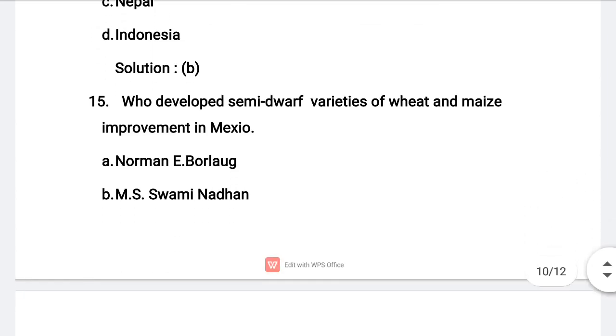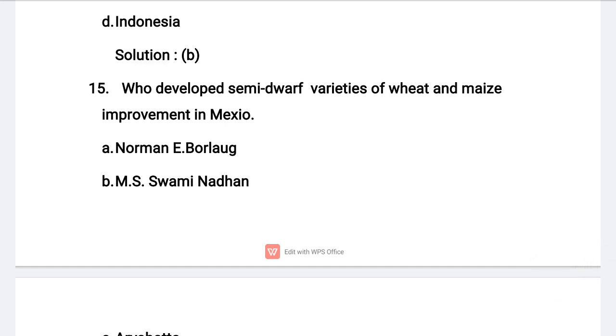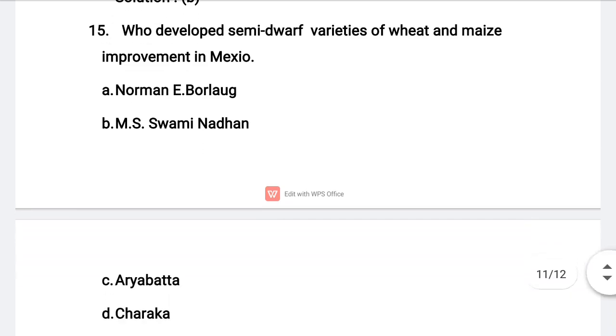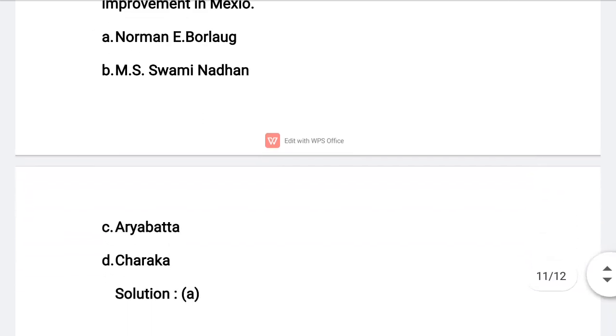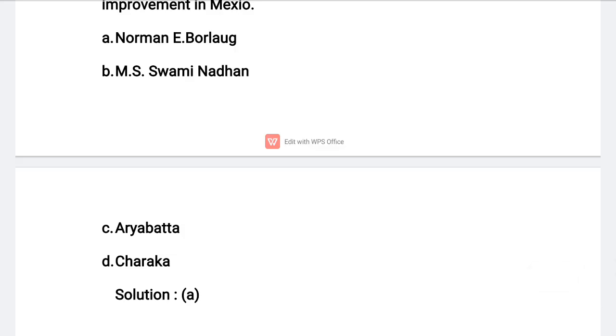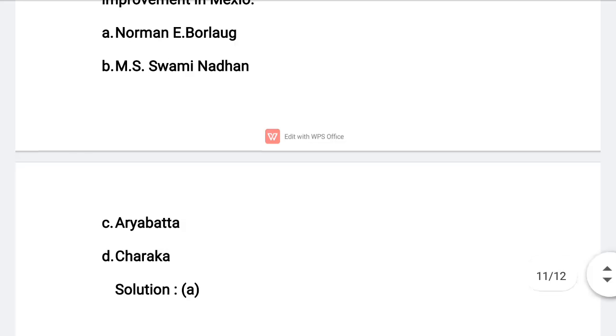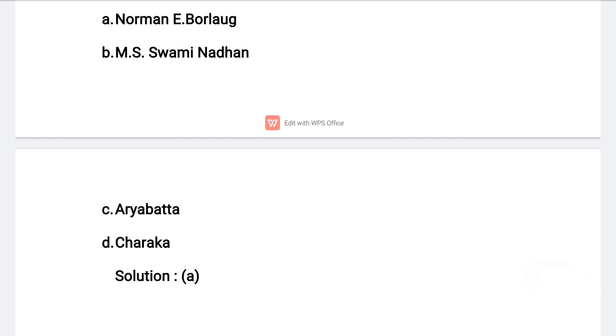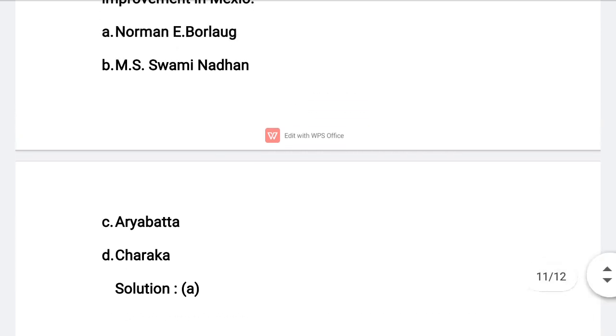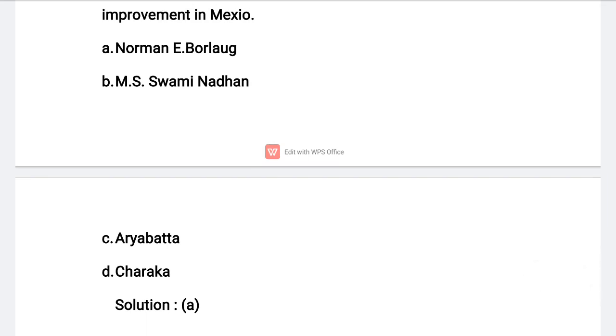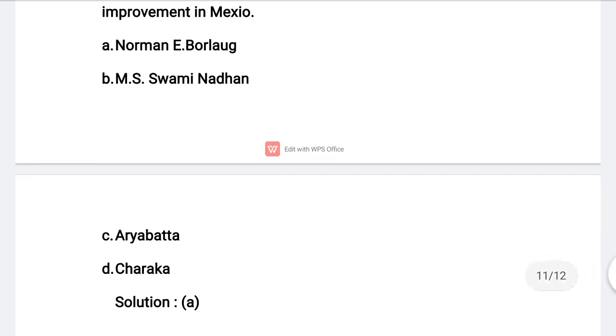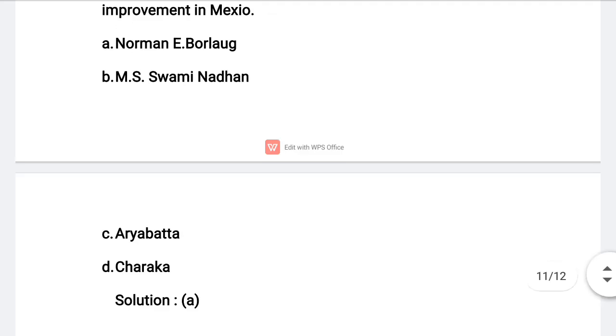Next, 15th question, last question in this session. Who developed semi-dwarf varieties of wheat and maize improved in Mexico? Let's see options. First option, Norman E. Borlaug. Option B, M.S. Swaminathan. Option C, Aryabhatta. Option D, Charaka. So the correct option for this question is option A, Norman E. Borlaug. He is a Nobel awardee and he developed semi-dwarf varieties in wheat and rice also at International Center for Wheat and Maize Improvement in Mexico.